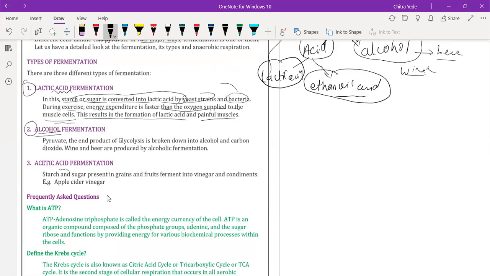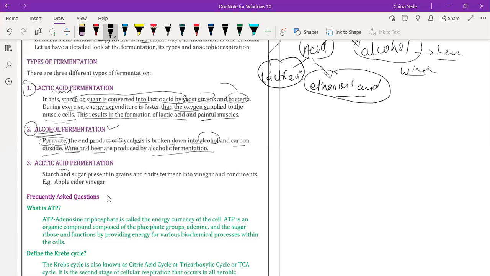Next we have alcohol fermentation, which is very important. All these fermentation processes have industrial use. Pyruvate, which is nothing but pyruvic acid, the end product of glycolysis, is broken down into alcohol, which is why it is called alcoholic fermentation. Alcohol along with carbon dioxide is formed, and it is used in the wine and beer industries.